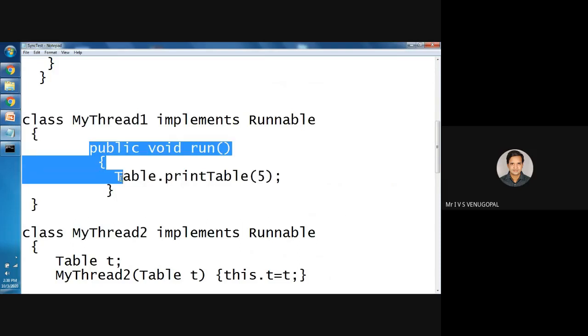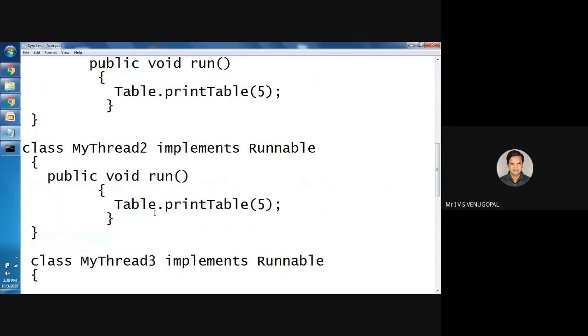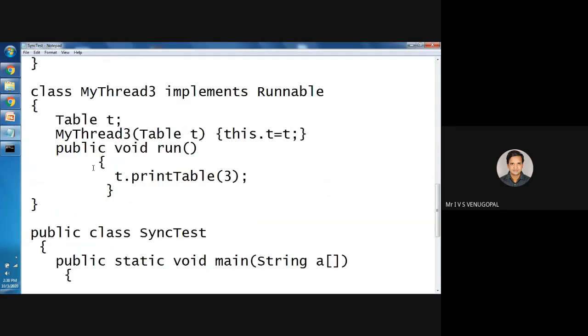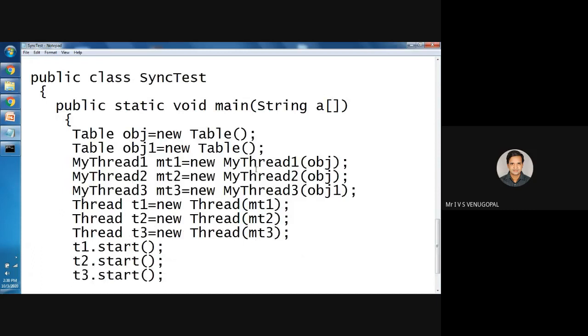Same code, I'll copy and paste. So my thread 2 also uses the same static method, for example, in this case 10. In this case, for example, I want to print the table of 3. I will save it.